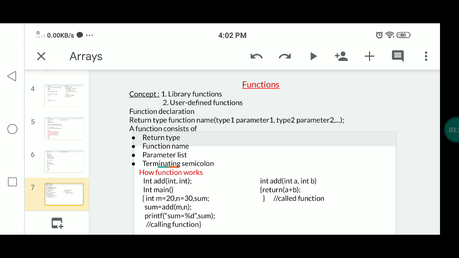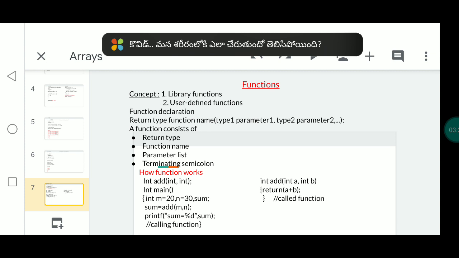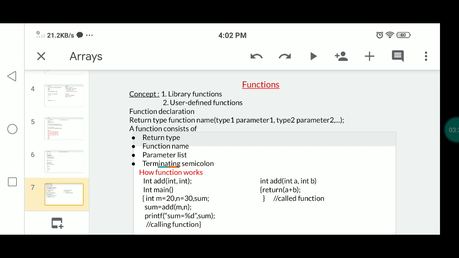The syntax of this function is: return type, function name, set of inputs. Here parameter 1, parameter 2, parameter 3 are the function parameters. So this is the syntax of the function. In this syntax, the return type indicates the type of output returned by the function. What output can be returned by this function will be indicated by the return type.